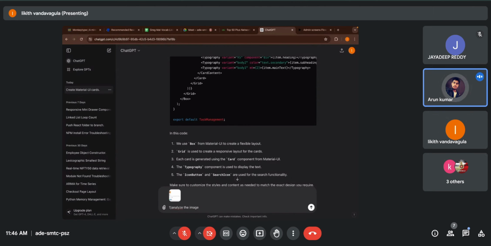So analyze the image, then create a second bullet point: I need a logo on the left side, and beside the logo on the right side, I need a menu icon.